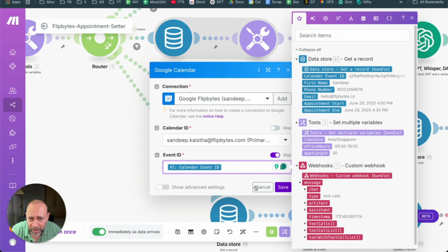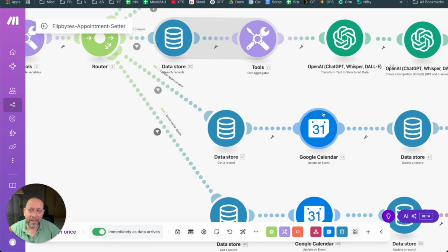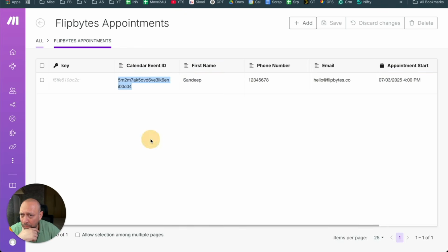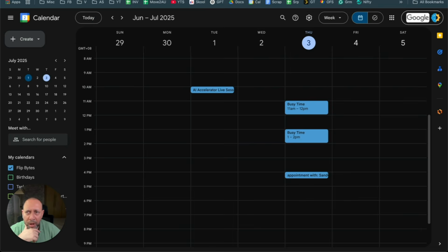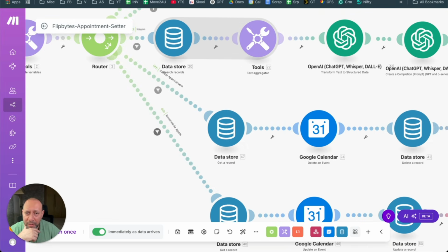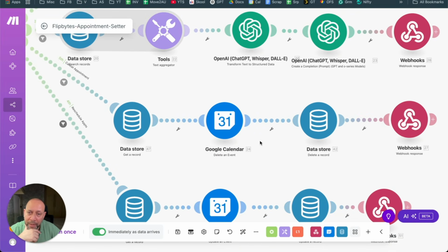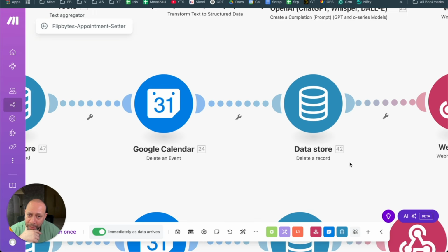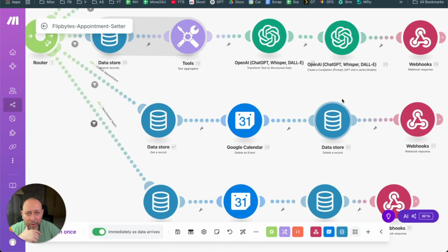So now when Google has the calendar event ID, Google Calendar knows exactly every event ID, every booking it makes has an ID. So once you give it the calendar ID, it knows which event to cancel. So you'll just go ahead and cancel it. And once it cancels it, what you need to do is delete that particular record. That is the reason I'm deleting it out here. You need to delete that particular record from the data store. That's it. So that appointment is gone.